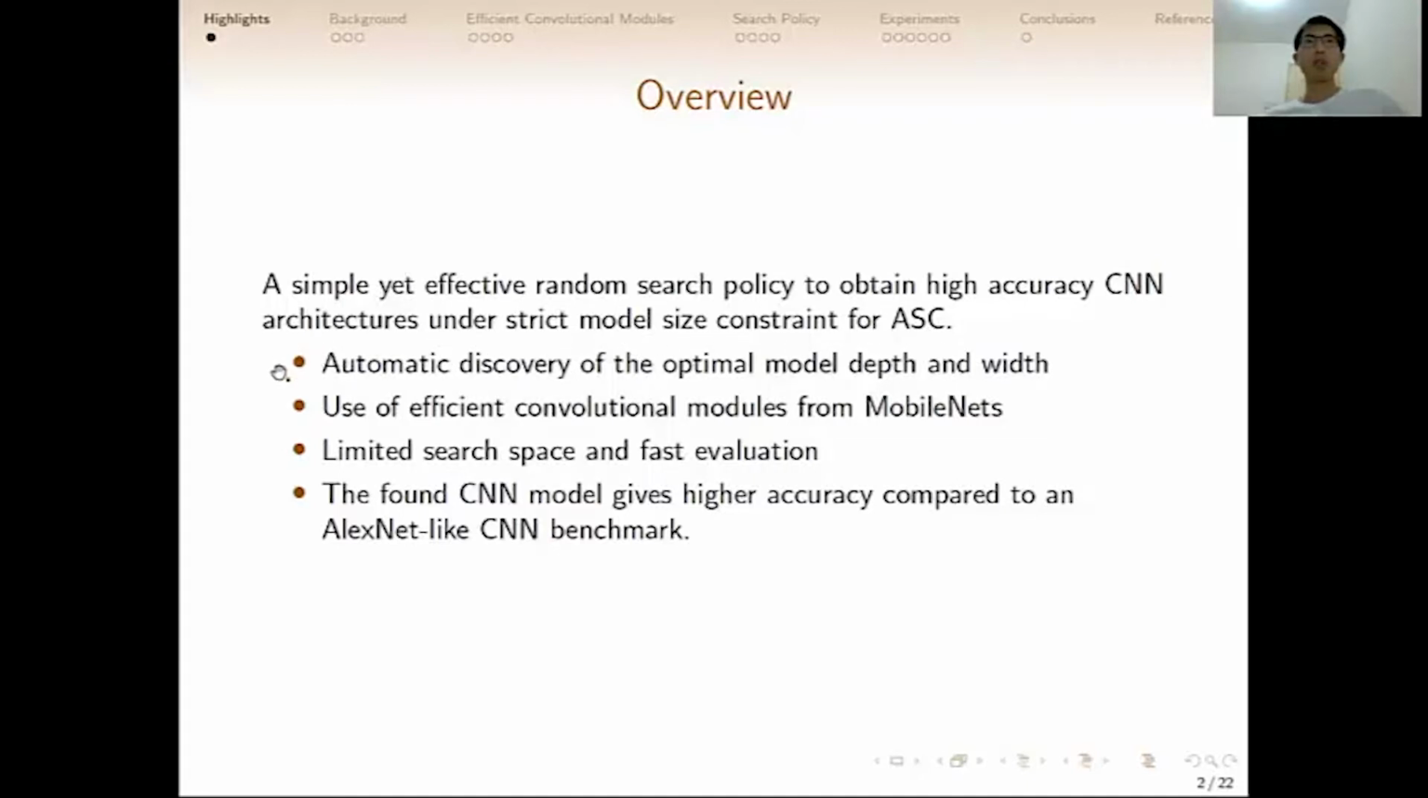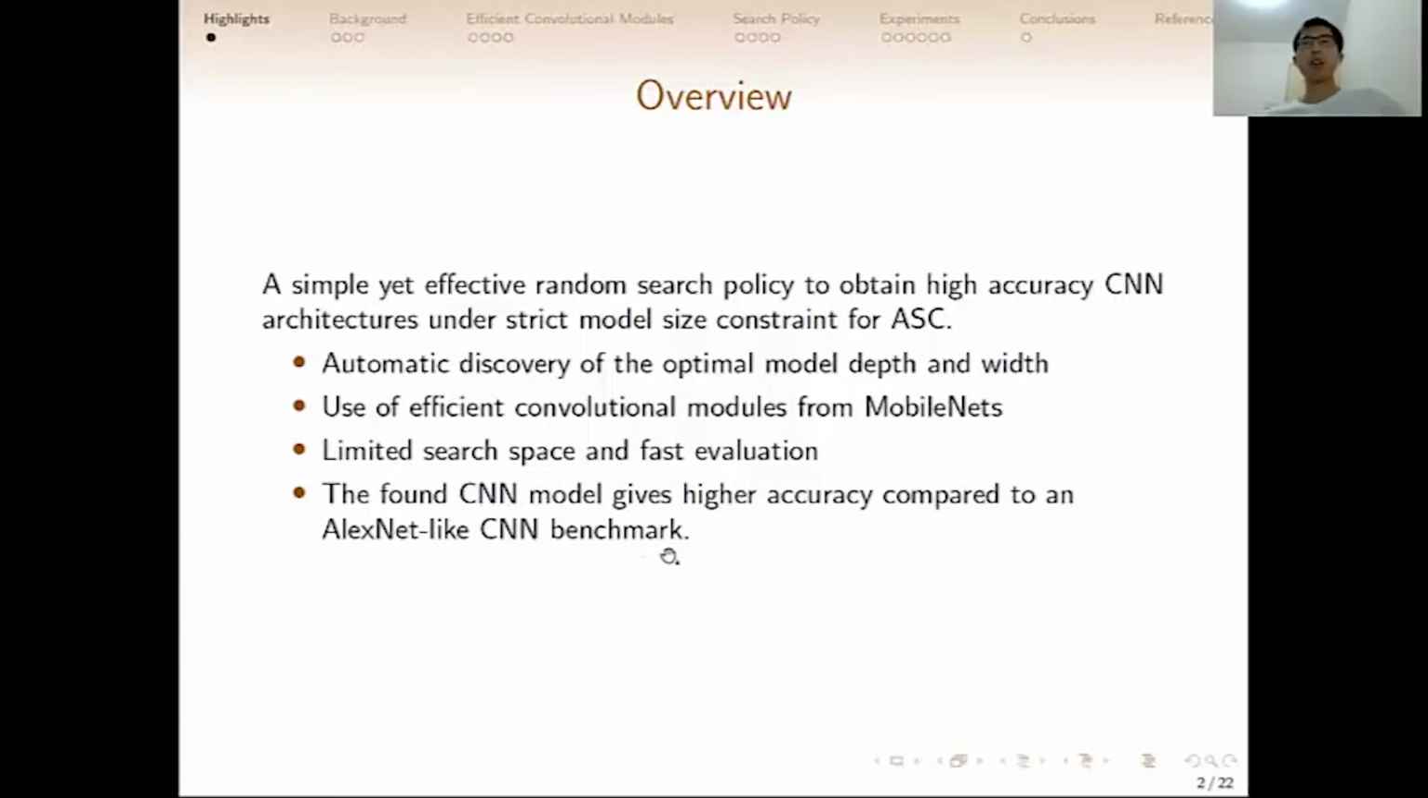Using this search policy, we can automatically discover the optimal trade-off between model depth and width. We use several efficient convolutional modules to build our models. To save the search time, we limit the search space and use some tricks for fast evaluation of the candidate architectures. The found CNN models give higher accuracy compared to an AlexNet CNN benchmark, which has a very large model complexity.